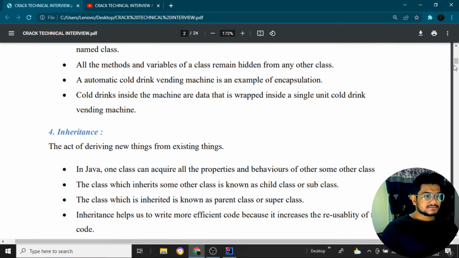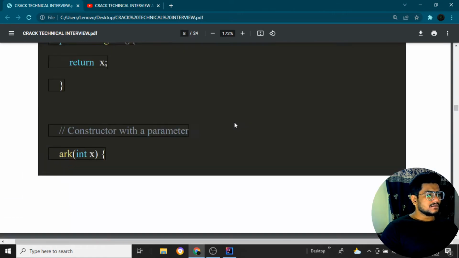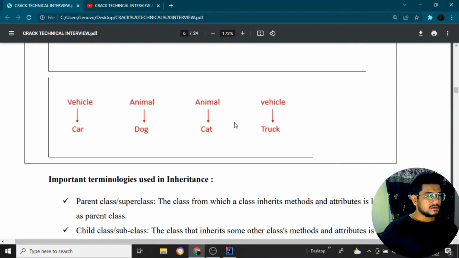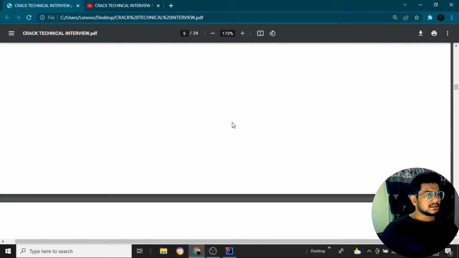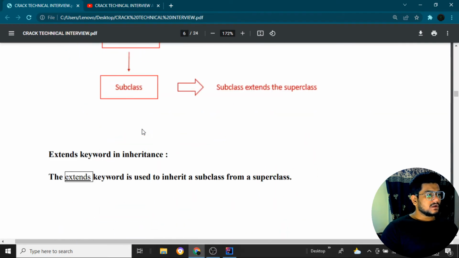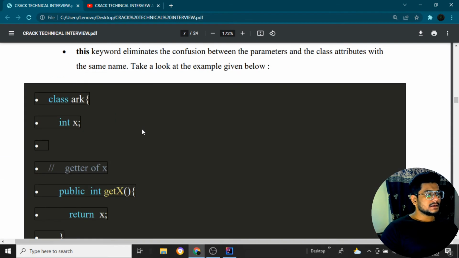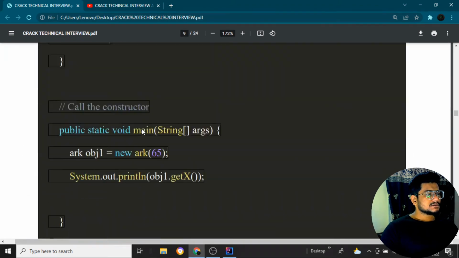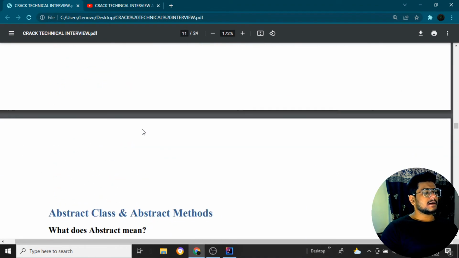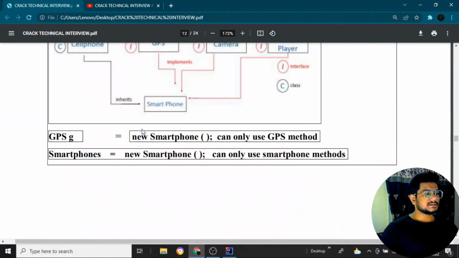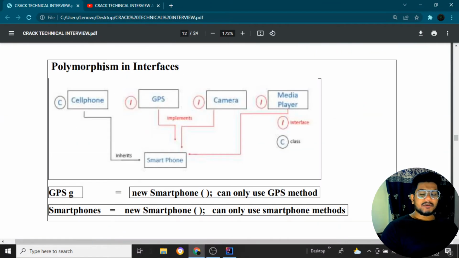So now coming back to the concept of polymorphism. Here we have an example. I will show you what the example is. I have already explained the abstracts and interfaces. So here is the example: polymorphism in interfaces. Basically, polymorphism comes inside the interface concept itself. In the GPS case, we have GPS g is equal to new Smartphone, which can only use GPS methods. So here we have a smartphone.